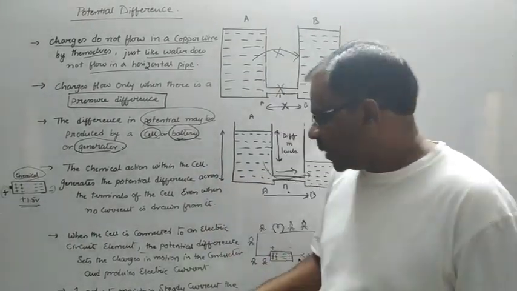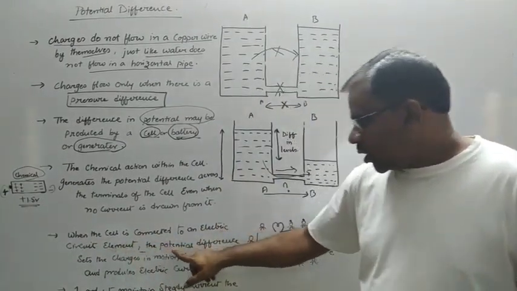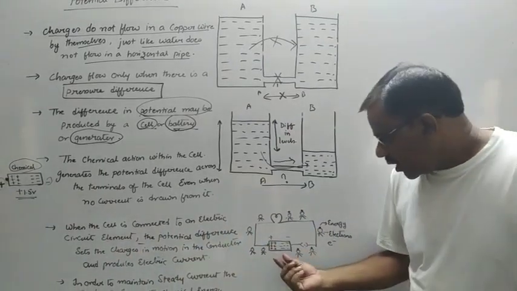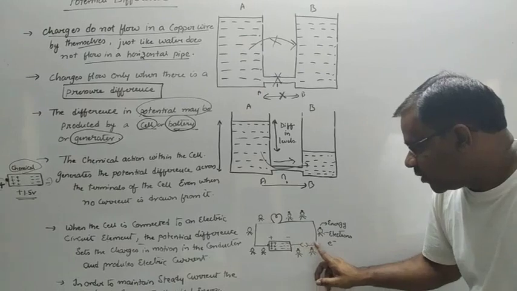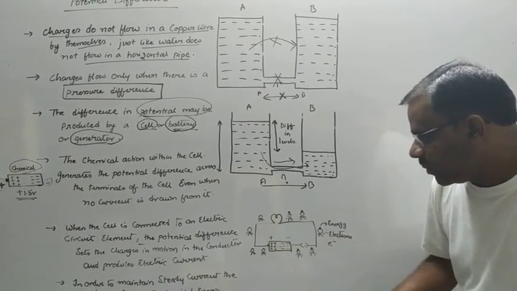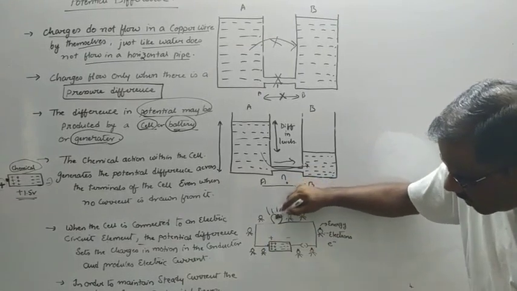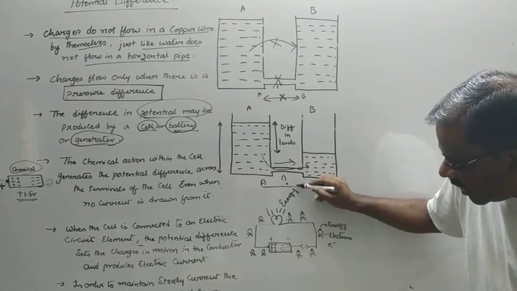Now when the cell is connected to an electric circuit element, the potential difference sets the charges in motion. So here, if you see, I connected this cell with the help of a switch key and wires to a bulb. Now this bulb will glow. Why is it able to glow? Because it is getting energy. From where is it getting energy?